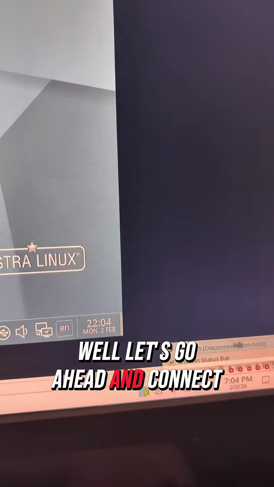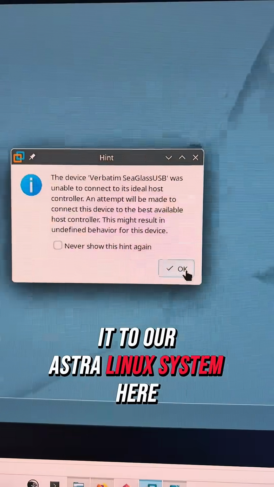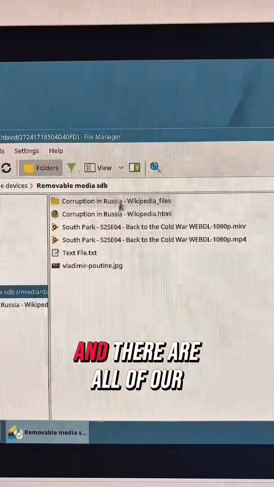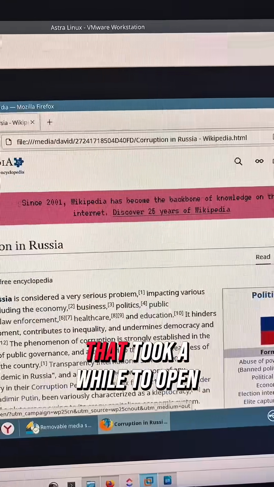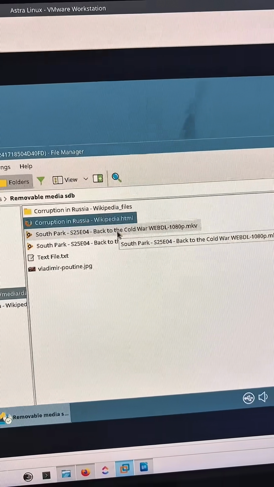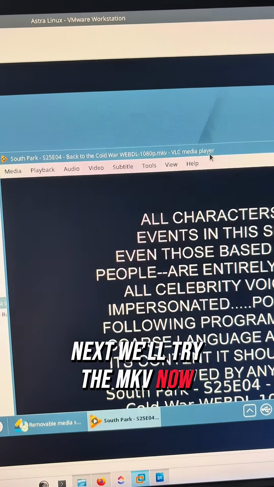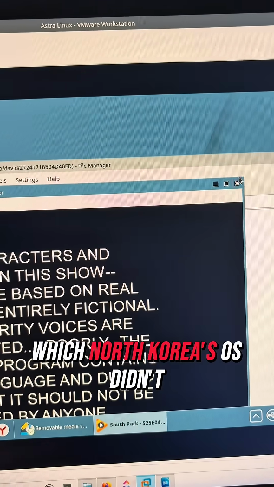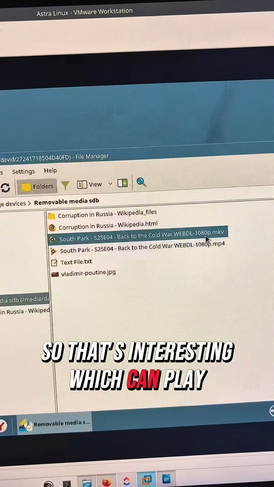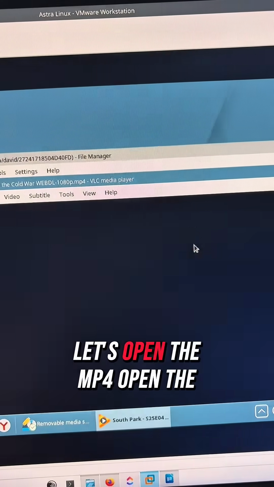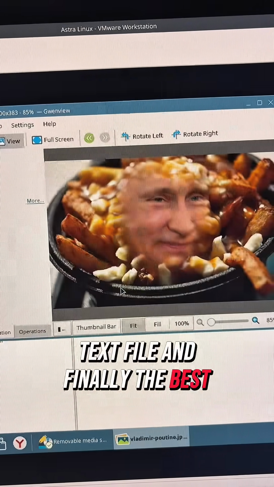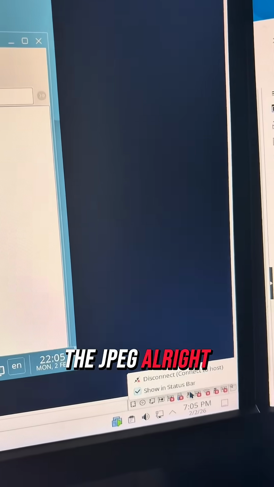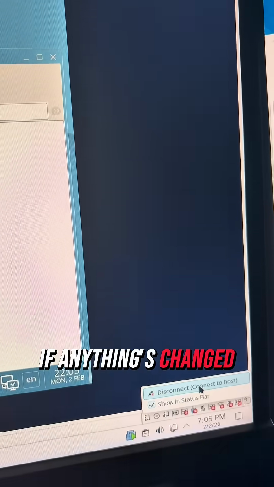Well, let's go ahead and connect it to our Astra Linux system here. There it is. And there are all of our files. So let's just open these one by one. That took a while to open, but there we go. Next, we'll try the MKV. Now, it looks like this comes with full VLC, which North Korea's OS didn't, so that's interesting, which can play MKVs. Let's open the MP4, open the text file, and finally, the best part, the JPEG. All right, let's disconnect the USB and see if anything's changed.